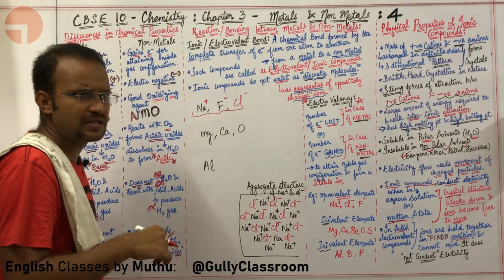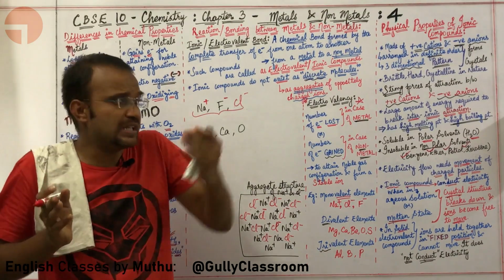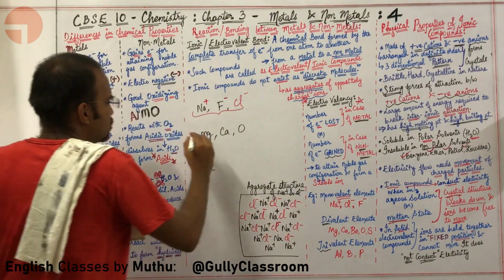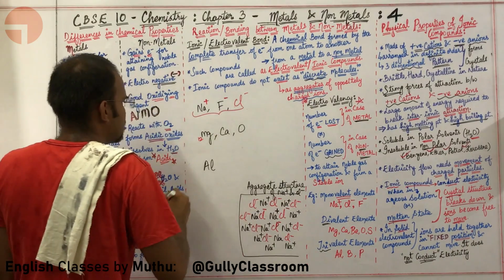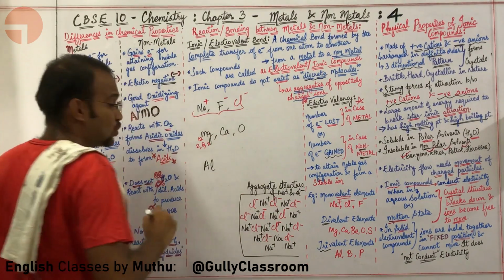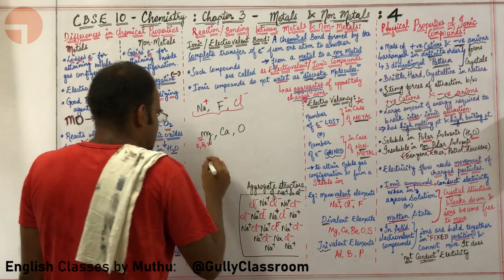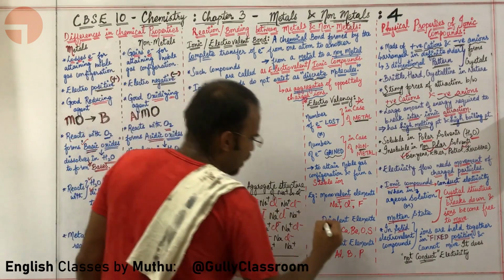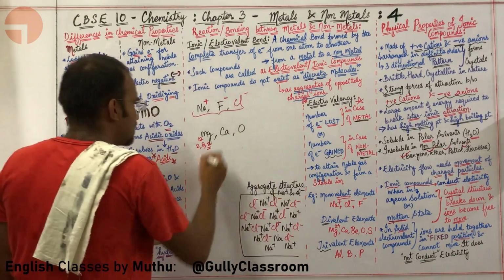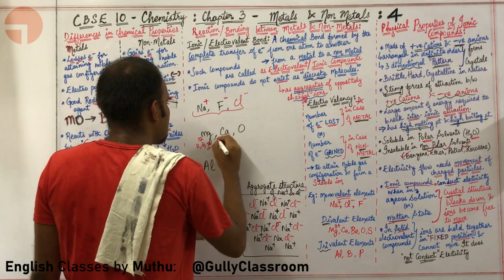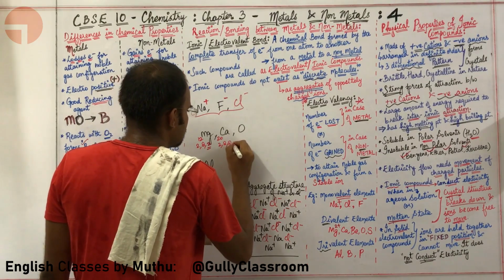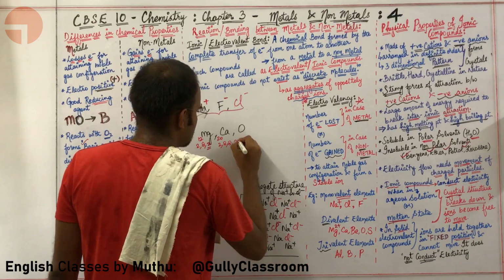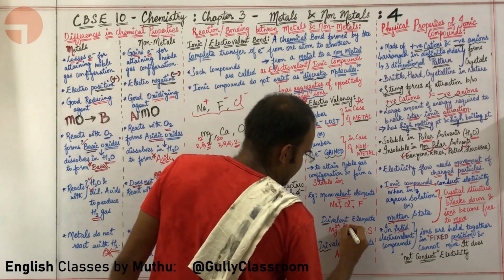What about divalent elements? Divalent elements in case of metals must lose 2 electrons, and in case of non-metals must gain 2 electrons. So for magnesium, atomic number 12, electronic configuration 2, 8, 2, these 2 electrons must be lost. So magnesium will automatically become 2 plus. What about calcium? The atomic number of calcium is 20. Electronic configuration is 2, 8, 8, 2, and these 2 electrons must be lost. So you are going to get Ca2 plus.